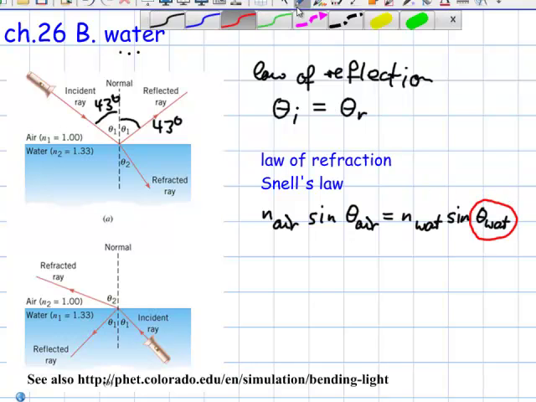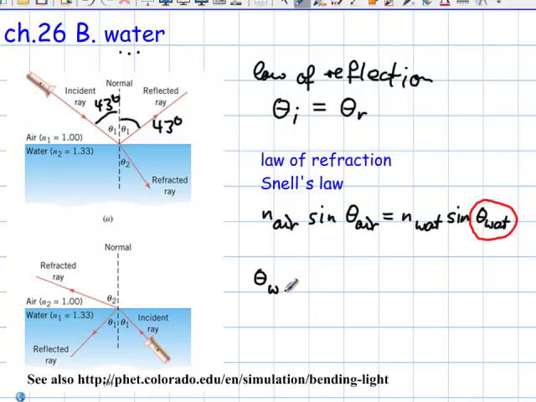So the algebra on that one is going to be that angle equals the ratio of the refractive indices times the sine of the angle in air.